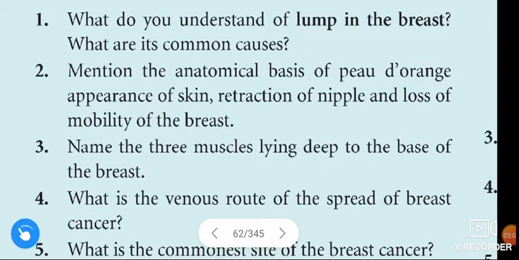And the second question is, mention the anatomical basis of peau d'orange appearance of skin, retraction of the nipple, and loss of mobility of the breast. See once again. Mention the anatomical basis of peau d'orange appearance of the skin, retraction of the nipple, and loss of mobility of the breast.